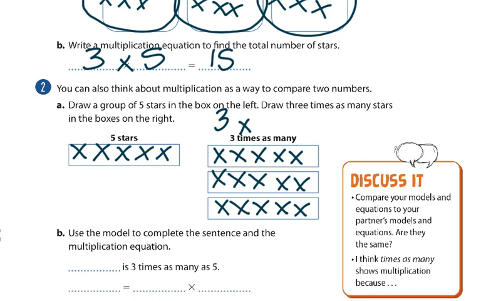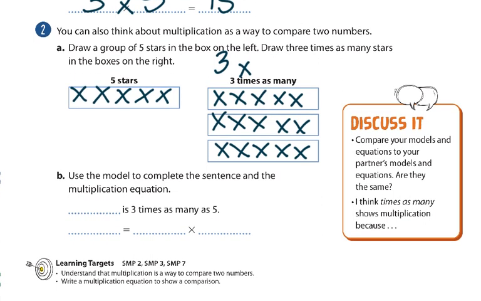Okay. Use the model to complete this sentence and the multiplication equation. Can you see up here? It says T-I-M-E-S. That's the same thing as an X. So I'm just going to scribble that out and put a multiplication symbol there. 3 times 5 is what, Hadley? 3 times 5 is 15. The word is the same thing as the equal sign. I already said that T-I-M-E-S is a multiplication symbol. Okay, so we wrote that equation.